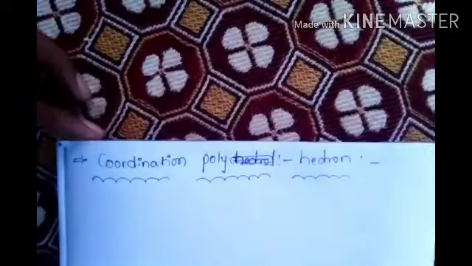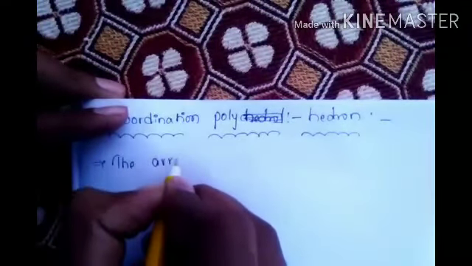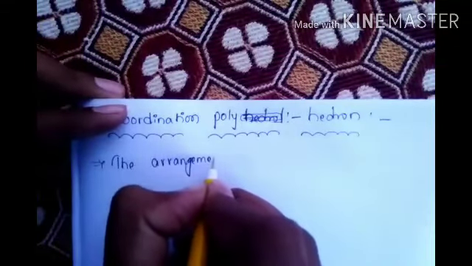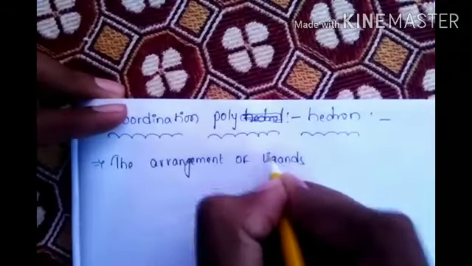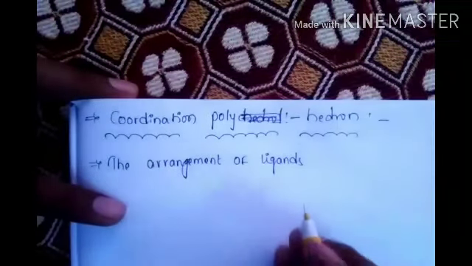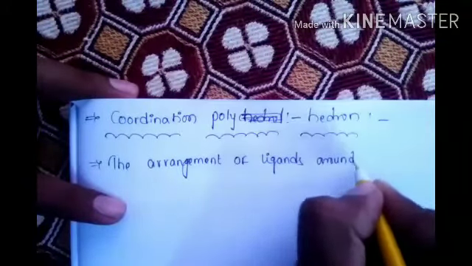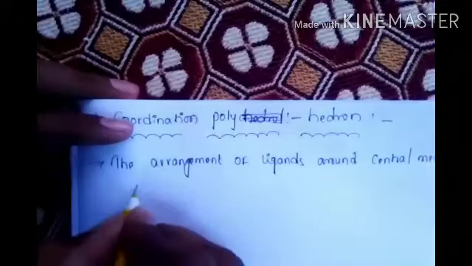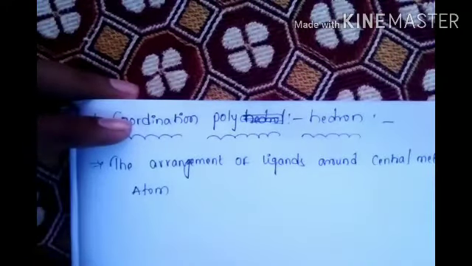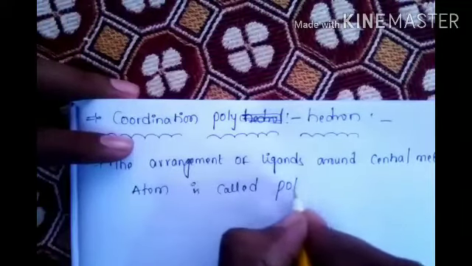Write the definition: the arrangement of ligands around the central metal atom is called polyhedron.